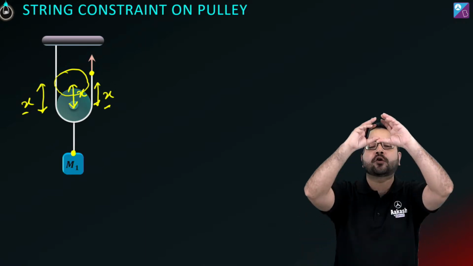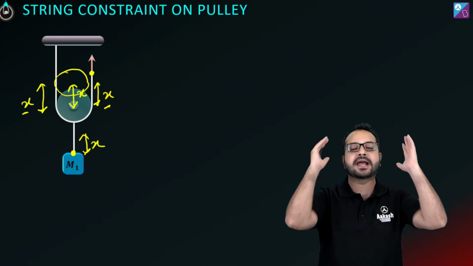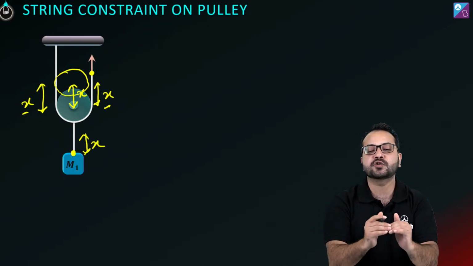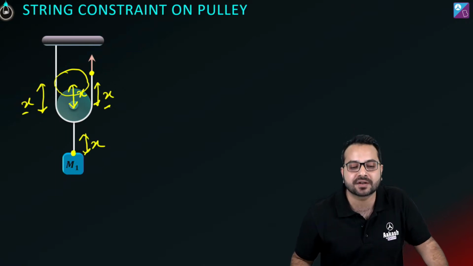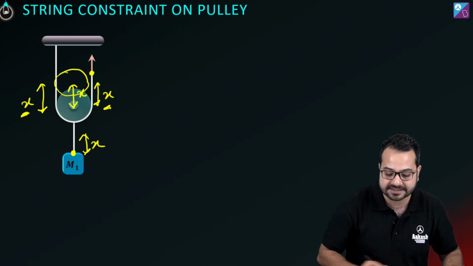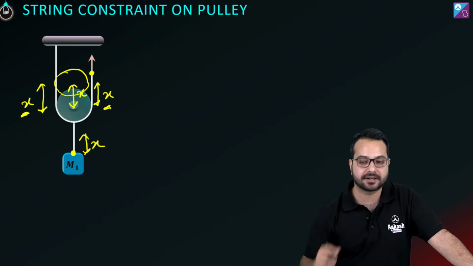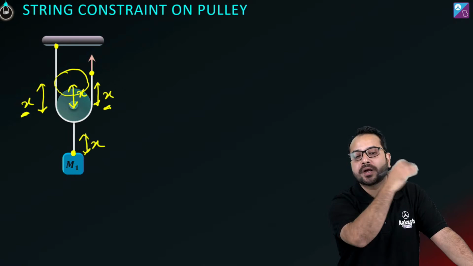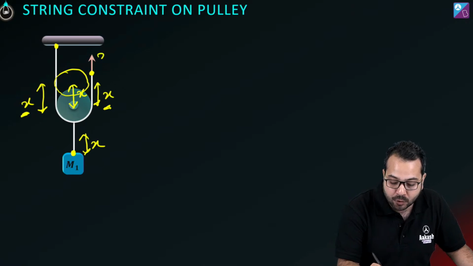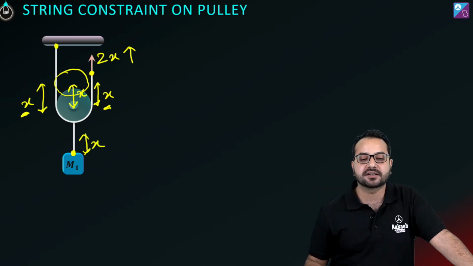तो अगर आपने pulley को x move किया, so this block is also going to move by how much? This block is going to move up by x. Do you agree? If you have moved the pulley up by x, this block is going to move up by x, and the length of the thread which becomes free is x plus x, that is 2x. तो free कितना हुआ? 2x हुआ. अब इस 2x को कौन ले जाएगा? Can this point take this 2x? No, it is a fixed point, it cannot move, so it cannot take it, which means this end is going to move up by 2x. Is that correct? ठीक है?